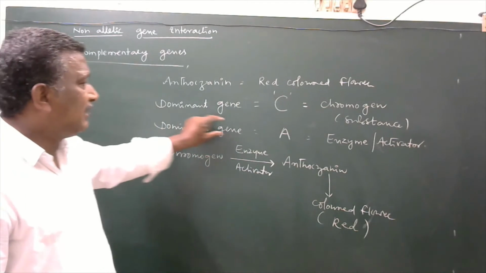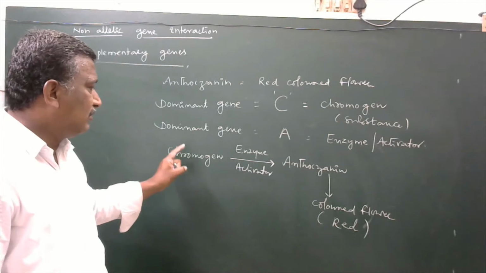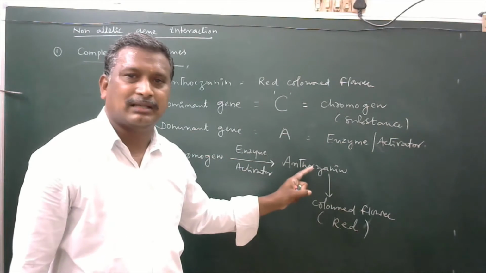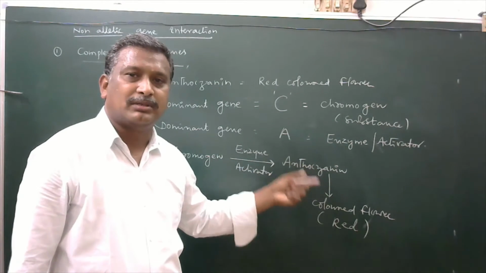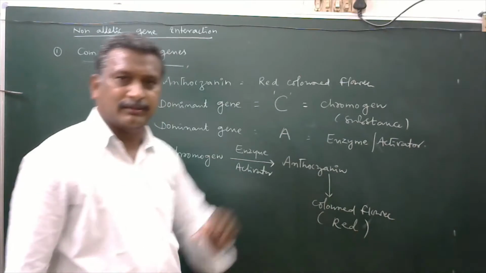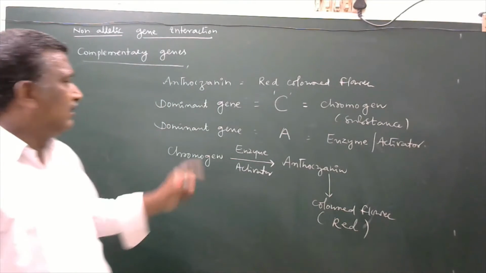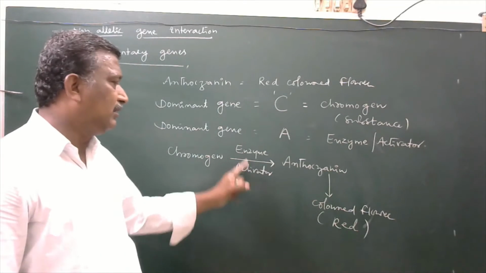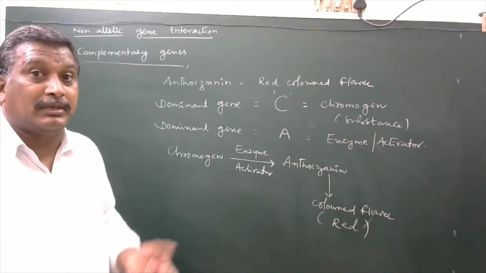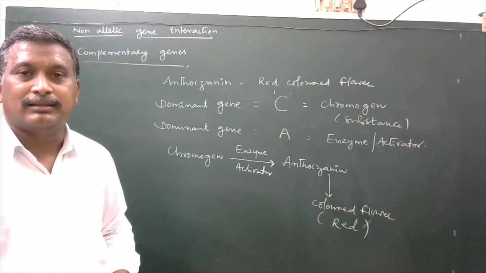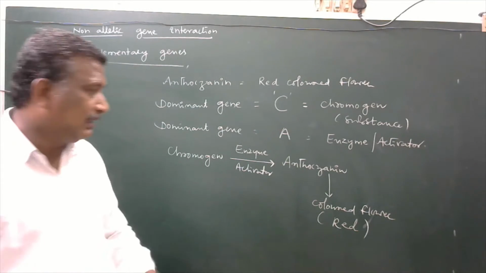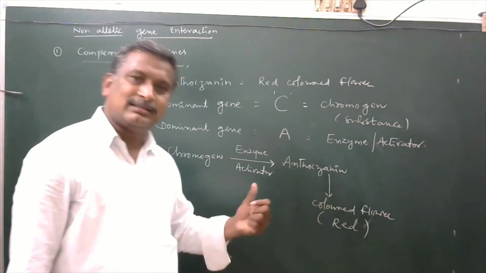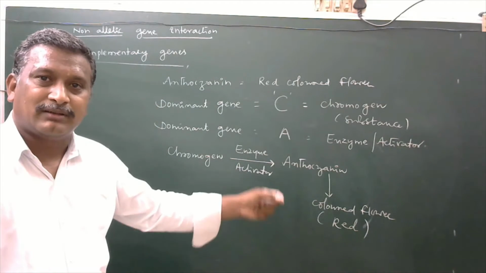In the absence of dominant gene A, chromogen is not converted into anthocyanin and is not able to produce the red colored flower. For example, if dominant gene capital A is alone present, it can produce enzyme and activator only, but in the absence of chromogen, the enzyme does not produce anthocyanin. In this case also, red color flowers are not developed.